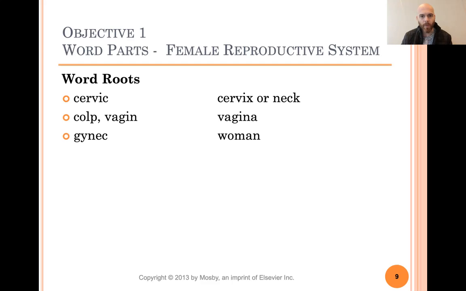Gynec means woman, so think of gynecology. Gynec actually means woman. Hyster or metra means uterus. Mam or mast means breast, so think of mammary gland.